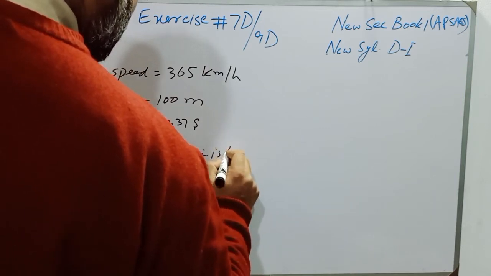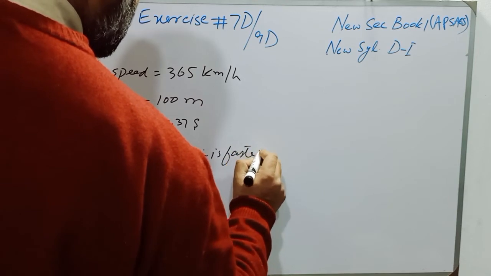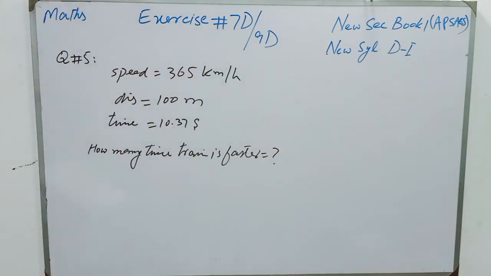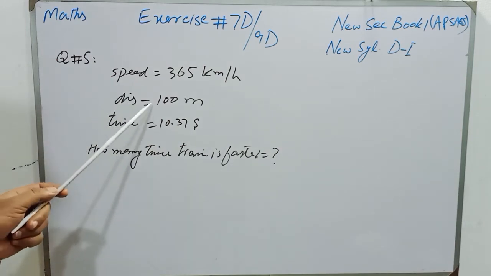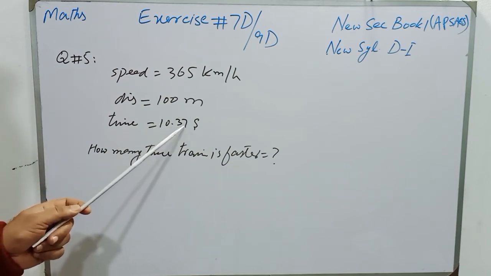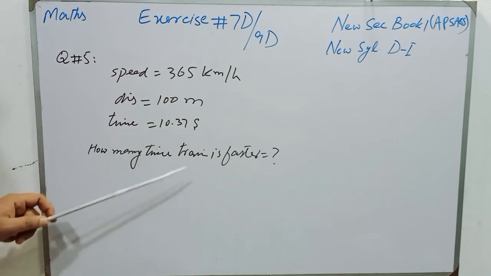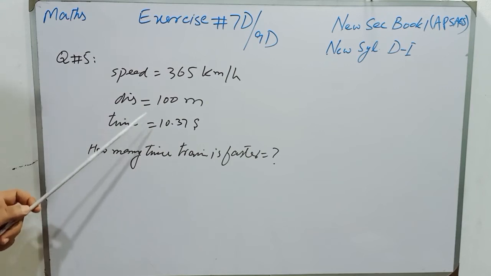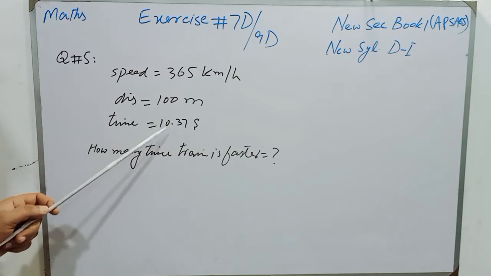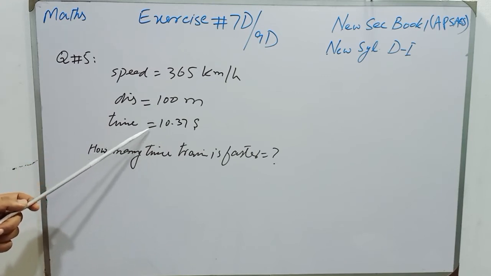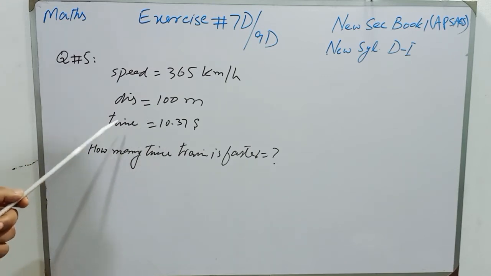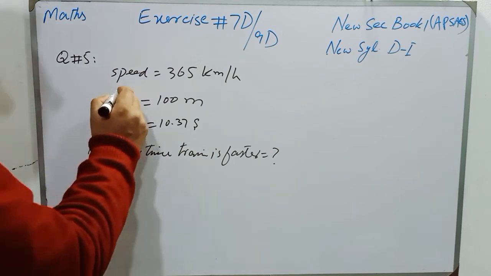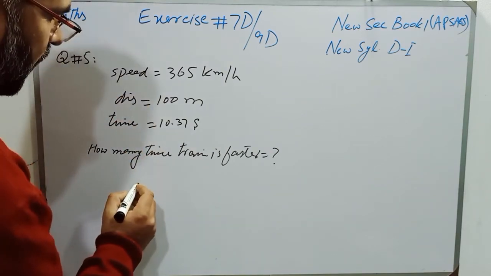Train is faster, that we have to find. So students, first we will find the speed of the player who has travelled 100 meters in 10.37 seconds, and then that speed, we will get the speed of the sprinter, and then the speed of the train will be divided by the speed of the player.